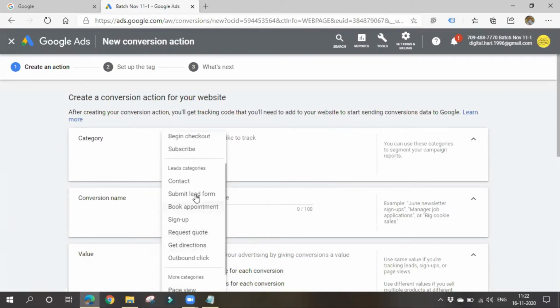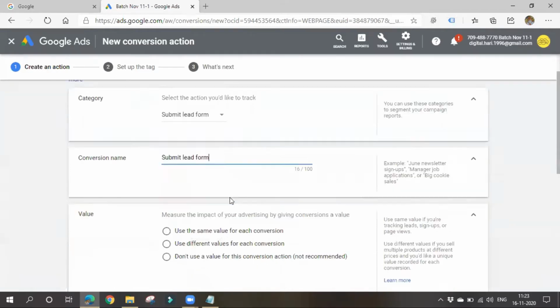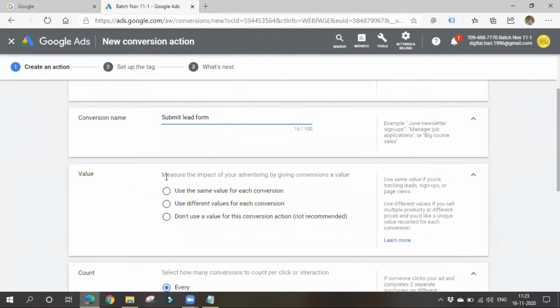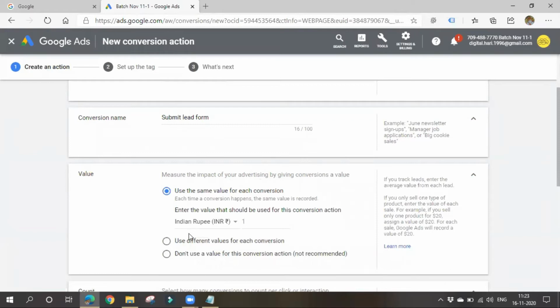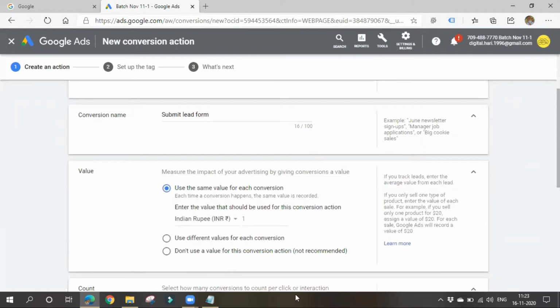So simply I'll choose submit lead form, meaning if someone submits a form after visiting my website, I'll treat it as a conversion. So I'll choose this. You can name this conversion; the name is for your reference, and you can change it or keep it as it is. Now value: measure the impact of your advertising by giving conversions a value. Here we have to give a value for each and every conversion. You can use the same value for each conversion or use different values for each conversion. What is this? Let's see.